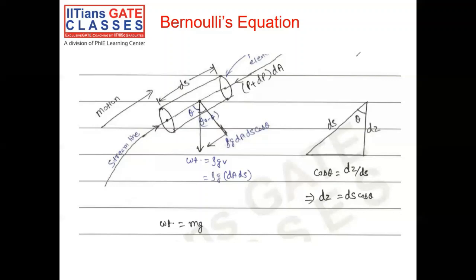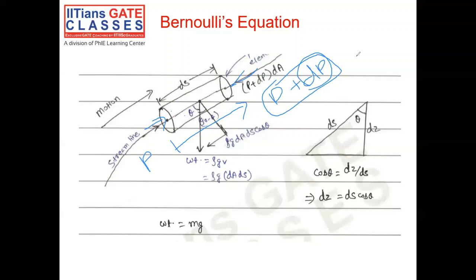So, on the left side, I'm assuming the pressure acting to be P. And on this side, I'm assuming the pressure acting to be P plus dP. So as I'm moving from this end to this end, there is a small increment in the pressure because of a variety of reasons. It could be the change in velocity, or the weight of the fluid. A lot of things could contribute to this infinitesimal change in the pressure.